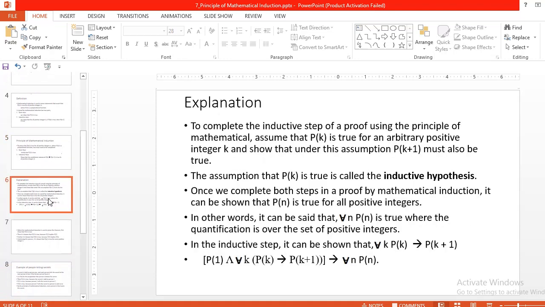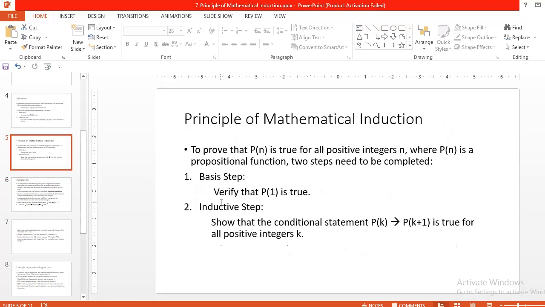Next, now let's see the explanation of this principle of mathematical induction. We have seen that there are two steps. The first one is the basis step, P of 1. But the next step is very important. It is the inductive step. Now let's see what the inductive step is.